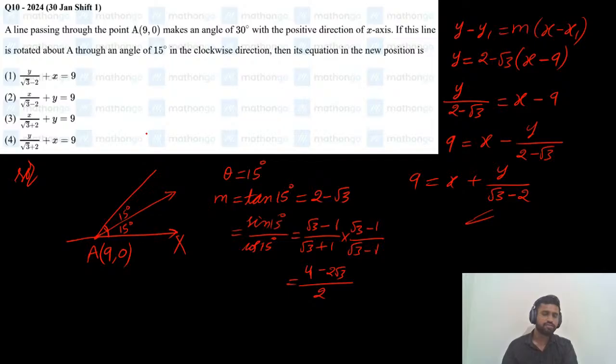So the first option is correct. The fourth option is also similar, but there they have given plus. Shall we move to the next question? Yes, we can move on.